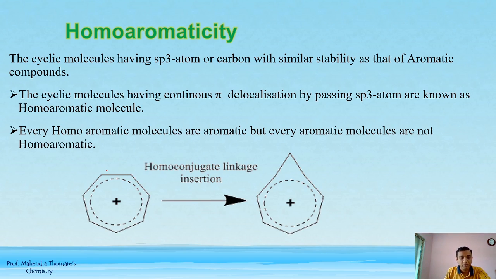So this is the example of this, homoconjugation linkage insertion. Here there is one carbon where there is no double bond, that is the sp3 atom. So one atom is here, this is the sp3 carbon.